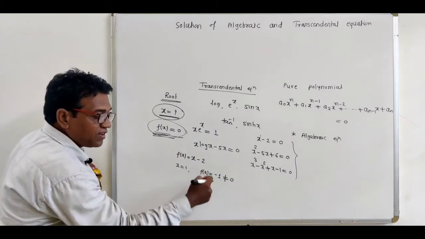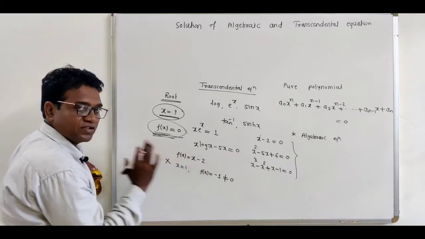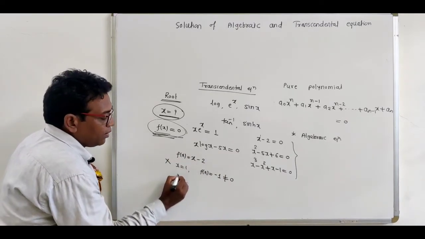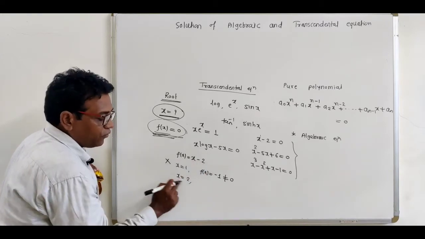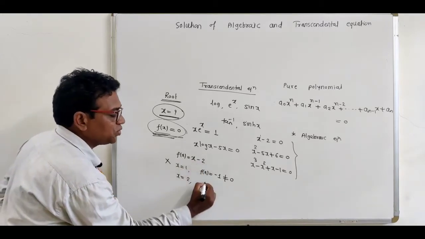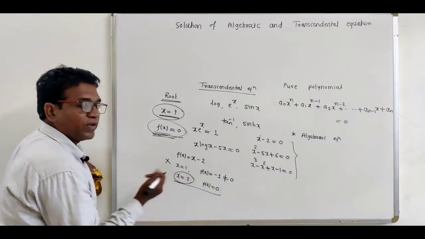So the functional value is non-zero. So x equal to 1 is not the root of the equation. Now suppose we put x equal to 2, then what is the value of f(x)? If we put x equal to 2, then 2 minus 2, this f(x) becomes 0. So this is the root of the equation.